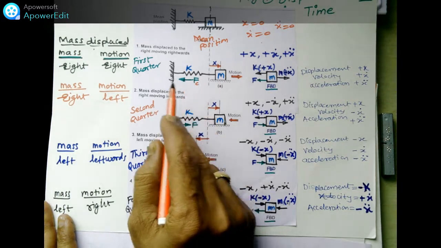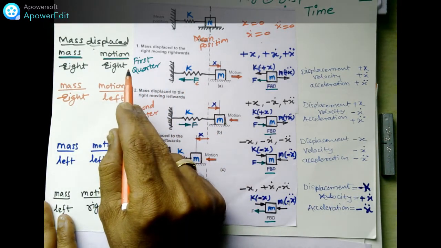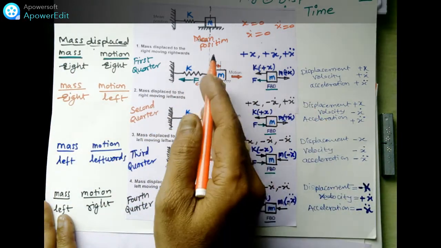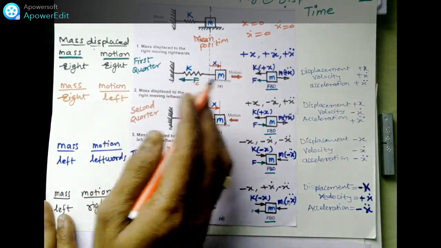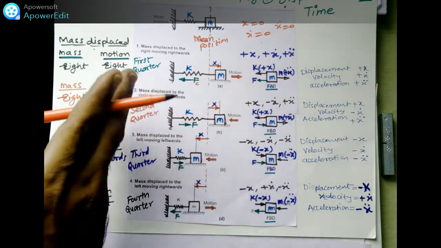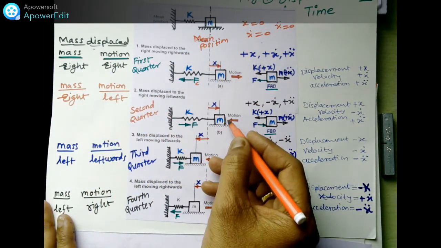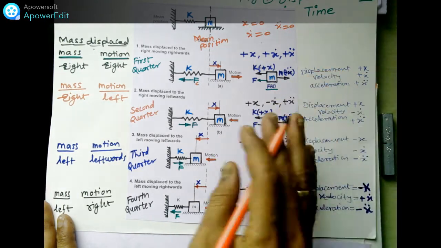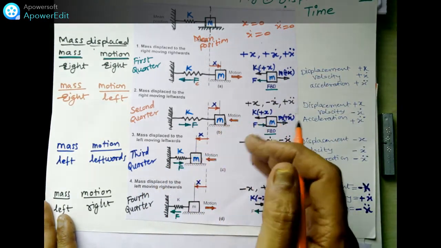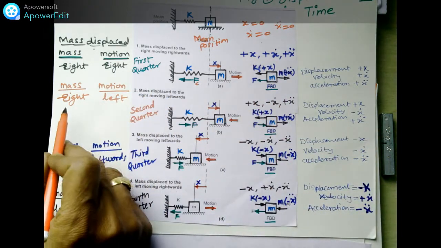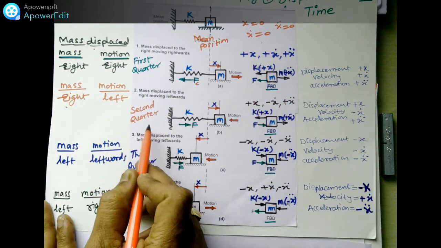In the first quarter, what will happen? The mass is at right, means right of this mean position, and motion is towards the right side. In the second quarter, what will happen? The mass is at right, but it has now started moving towards the left side. So right and left are written here for the second quarter.